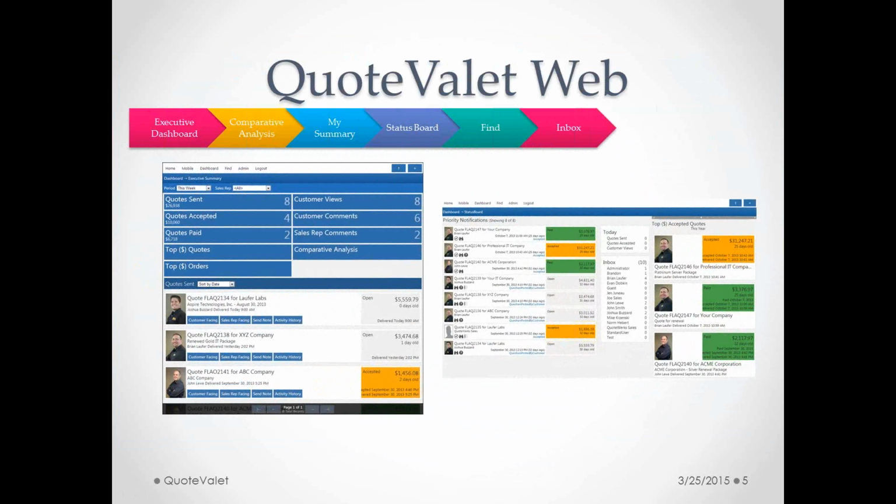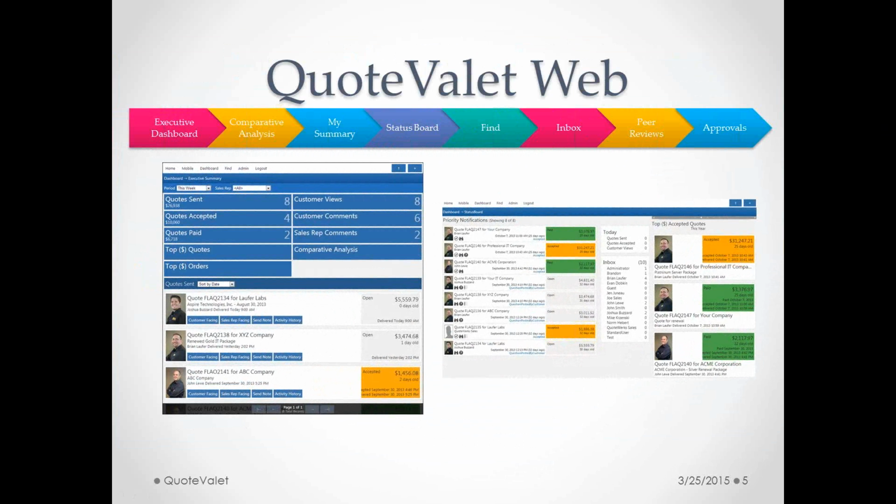The inbox replicates what you have in QuoteWerks. So in your QuoteValet dashboard in QuoteWerks, which we'll get to, you'll actually have an inbox where you'll see all your notifications. And this is going to provide a new notification anytime there's activity on that specific document in QuoteValet. So the first time the customer views the quote, or the second time or third time, however many times they view it, if they select an option, if they post a comment, if they accept it, if they make payment, any options or anything that they do to that specific quote, you'll actually see an inbox notification. So that it's replicated here in QuoteValet Web as well.